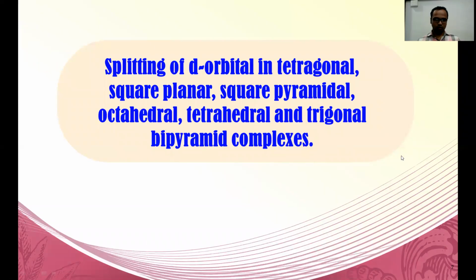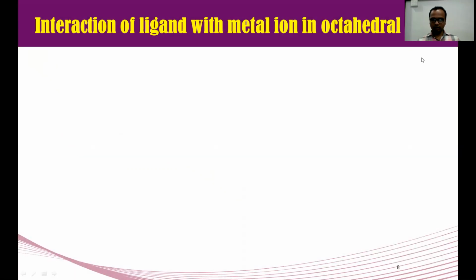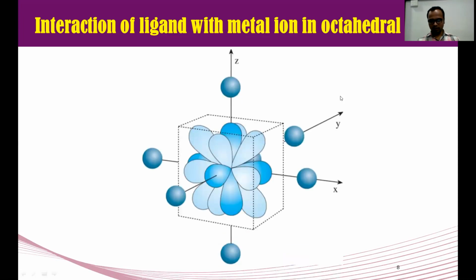Now we are going to see our most important point, the splitting of d orbitals in different geometries or complexes. From that, we are going to start with our first complex, which is octahedral. We all know the geometry of an octahedral complex. See, this is the geometry. It contains a central metal atom or ion and 6 ligands, and these 6 ligands are approaching. These are the ligands and these are the d orbitals of the metal atom or ion.